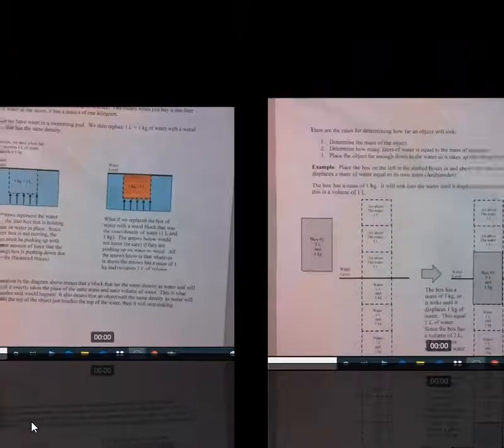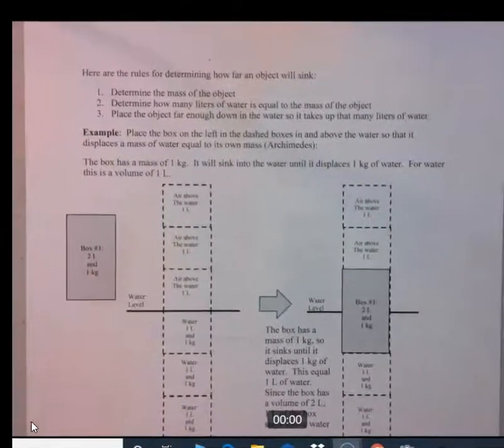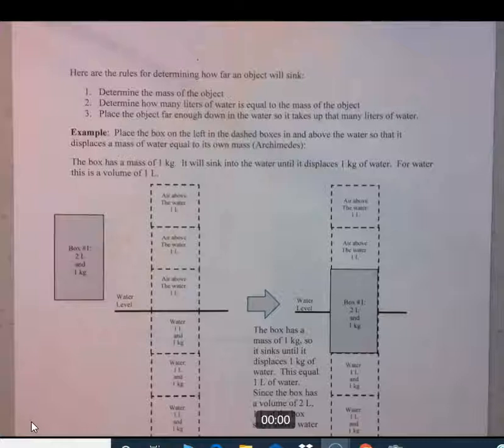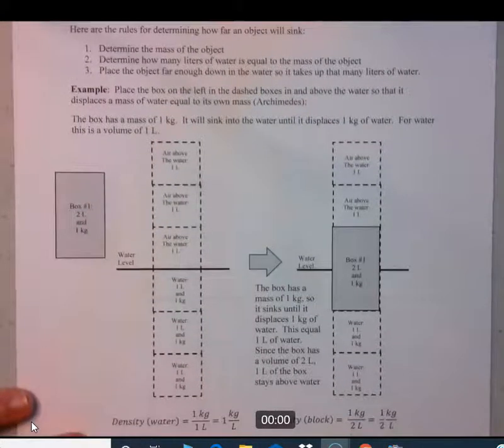So here are the rules for determining how far an object will sink. First of all, you determine the mass of the object. Then number 2, you determine how many liters of water is equal to the mass of the object. In other words, the object's mass is going to displace that same mass of water. So you figure out how many liters of water that would be. For every 1 kilogram of mass, it's going to displace 1 liter of water. And then number 3, you place the object far enough down in the water so it takes up that many liters of water. So let's look at this example here.